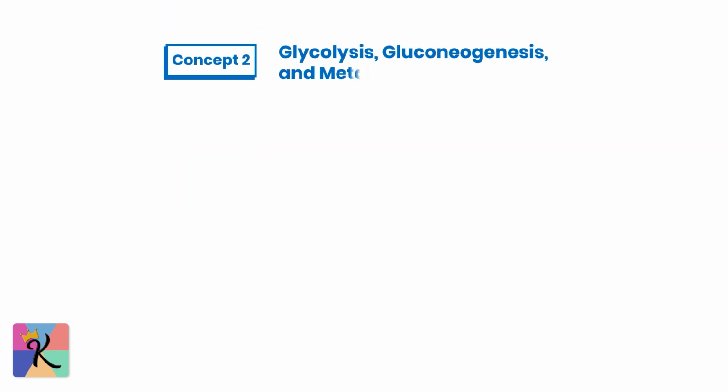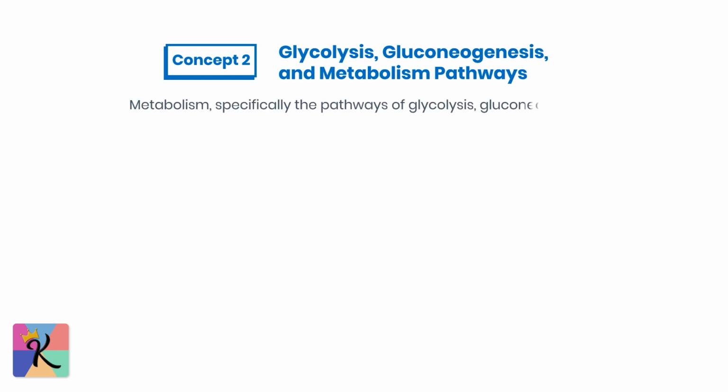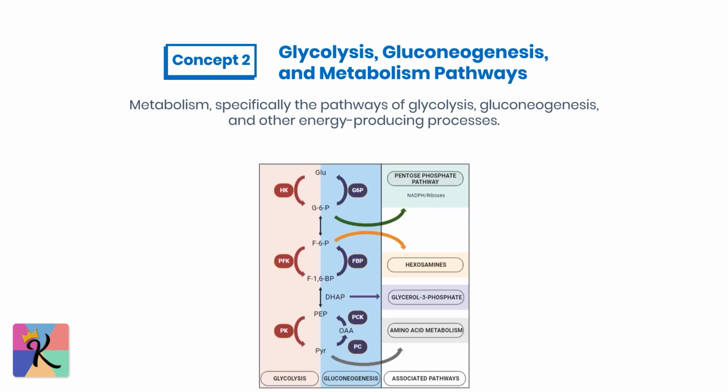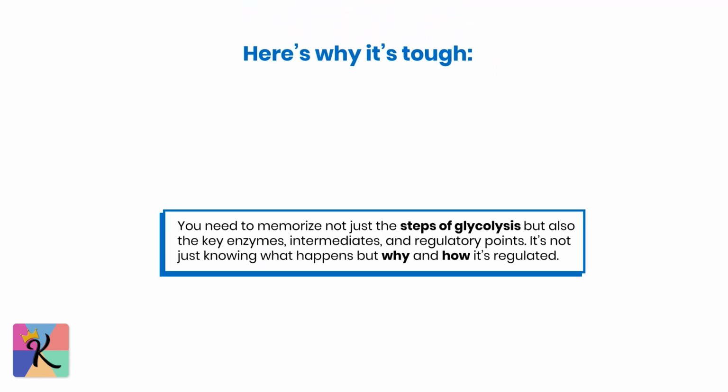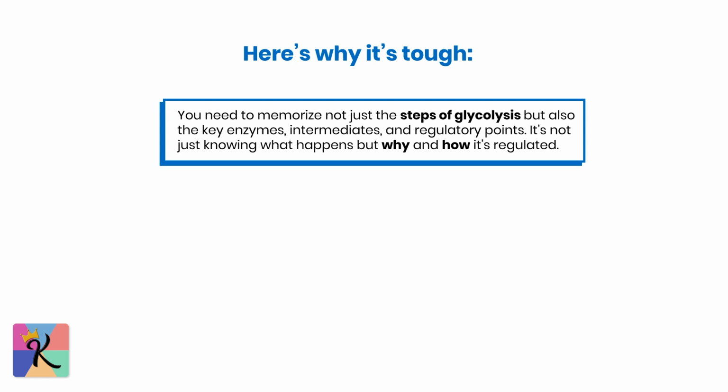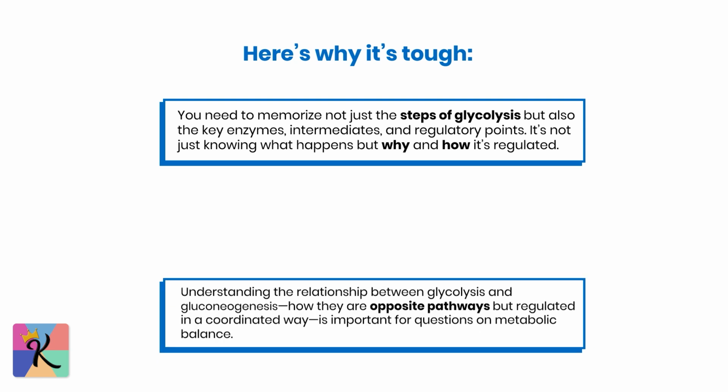Concept 2. Glycolysis, gluconeogenesis, and metabolism pathways. Next up is metabolism, specifically the pathways of glycolysis, gluconeogenesis, and other energy-producing processes. These metabolic pathways are heavily tested on the MCAT, and keeping them straight can be a challenge. Here's why it's tough. You need to memorize not just the steps of glycolysis, but also the key enzymes, intermediates, and regulatory points. It's not just knowing what happens, but why and how it's regulated.